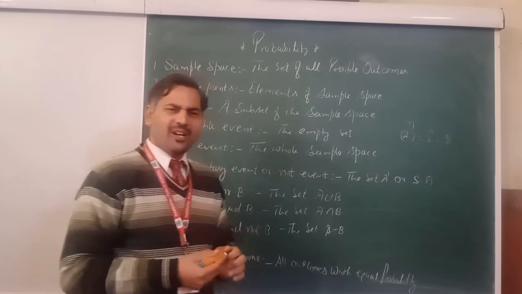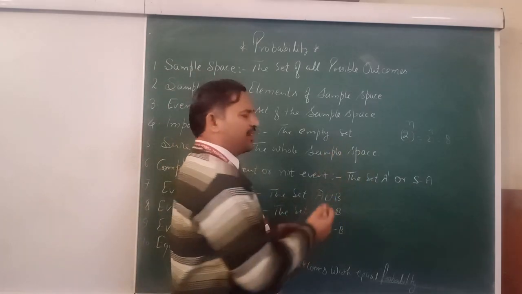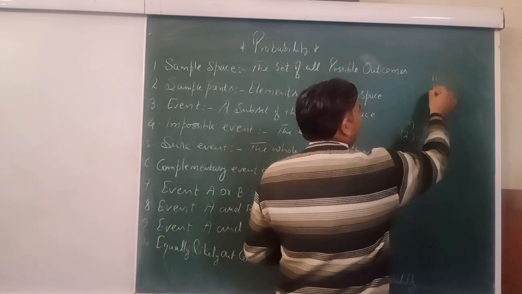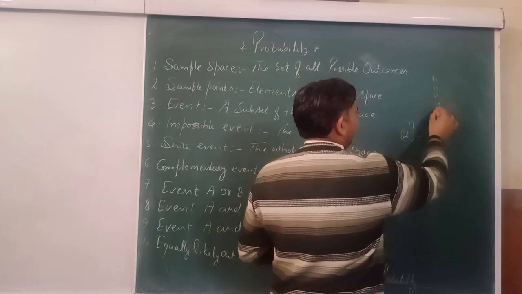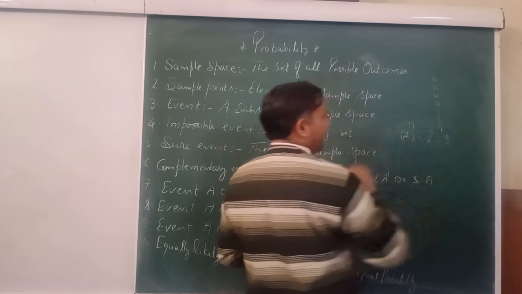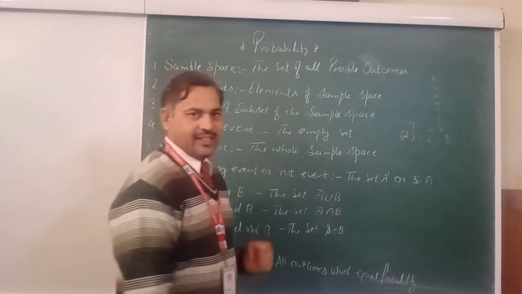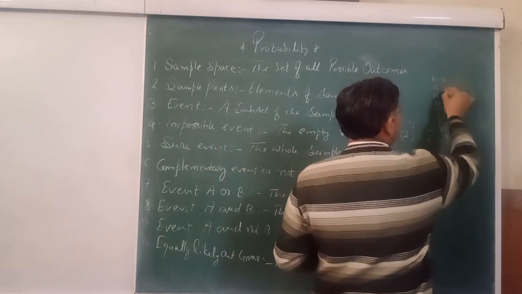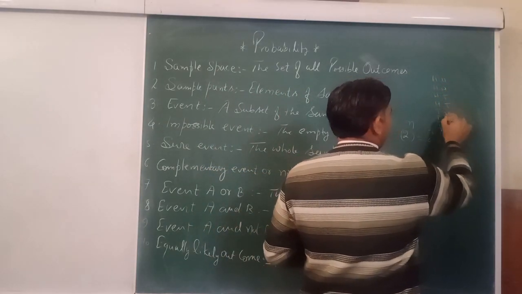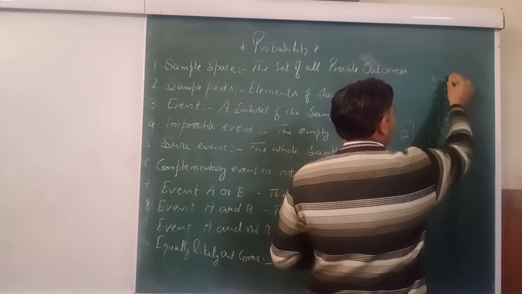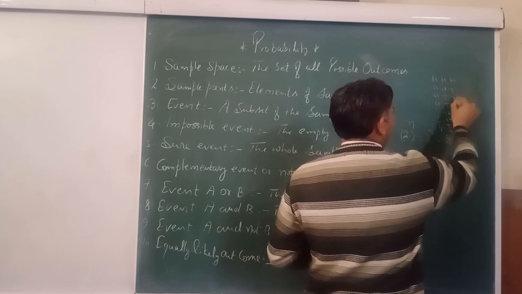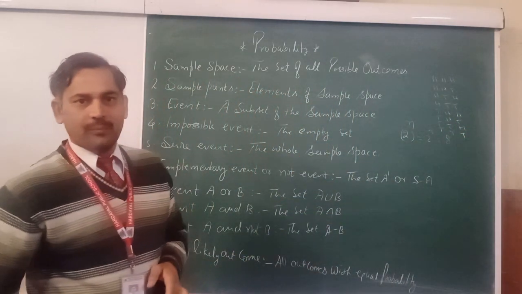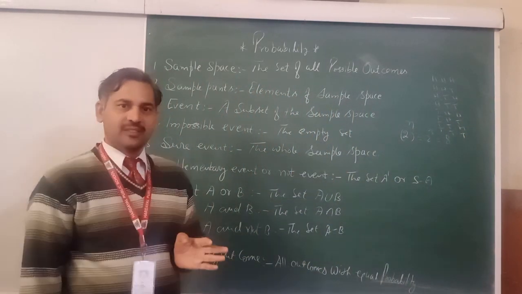Next question: how to make the sample space? I give you a very simple method. 8 means 4 times head, 4 times tails. You can write that. Then half of 4 is 2, so 2 times head, 2 times tails, 2 times head, 2 times tails. Then head, tail, head, tail, head, tail, head, tail. So this becomes the total outcome.